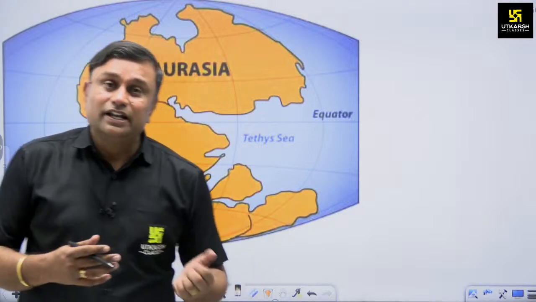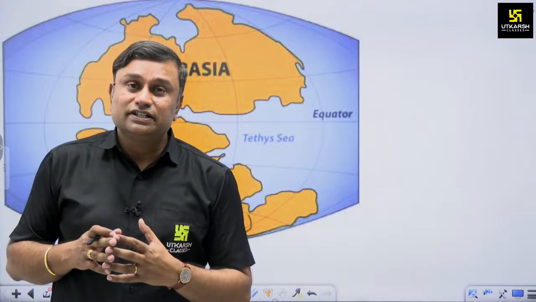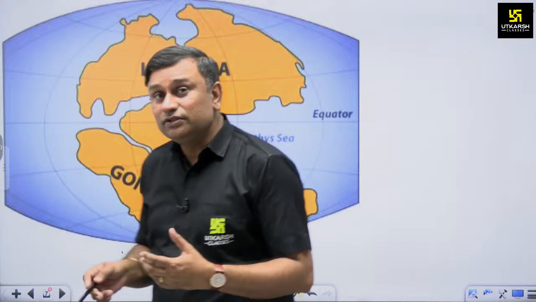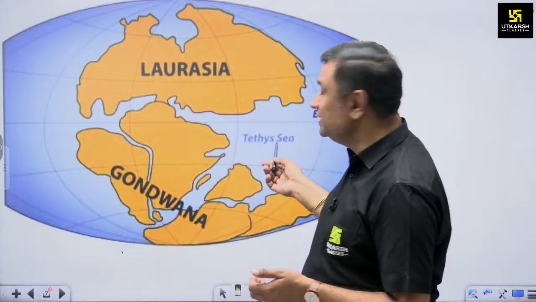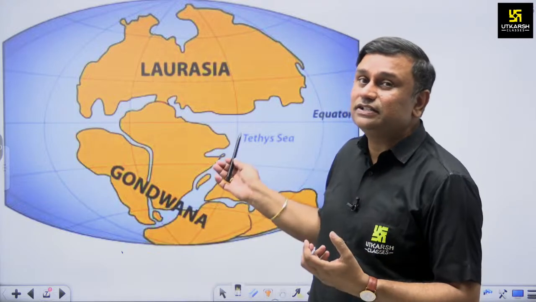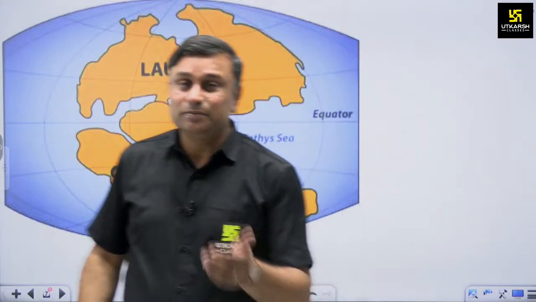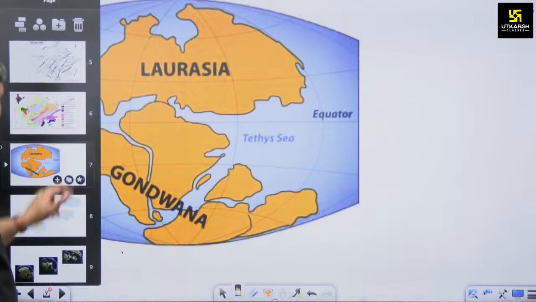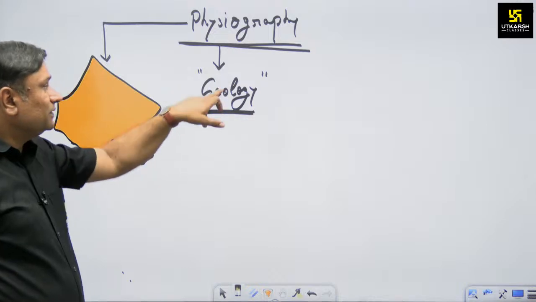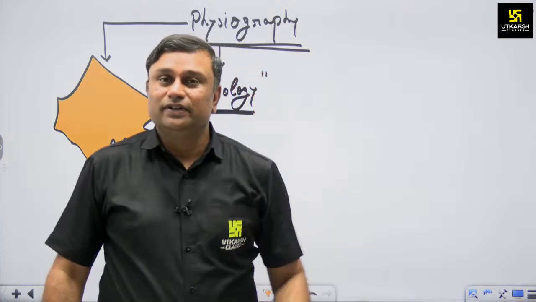What is Gondwanaland, and how did our Aravalli, Hadoti and the western desert section form? As you have also heard, the western part of Rajasthan was an example of the Tethys Sea; it is a remnant of the Tethys Sea. So first of all, you have to understand the concept of the Tethys Sea. If you understand it, then you have understood the first aspect of physiography, the geological aspect of our state.